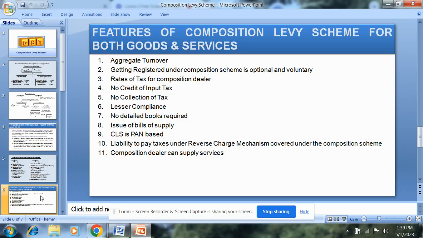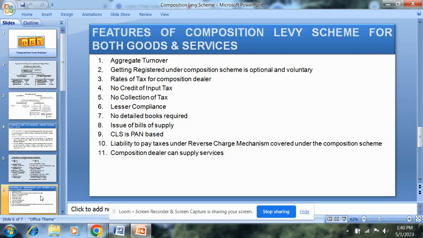After that, no credit of input tax. ITC is blocked for composition dealer. A person opting for CLS cannot claim any ITC of input tax paid. Composition dealer cannot claim input tax credit even if he makes taxable purchases from a regular taxable dealer. The tax amount would be added to the composition dealer's cost.